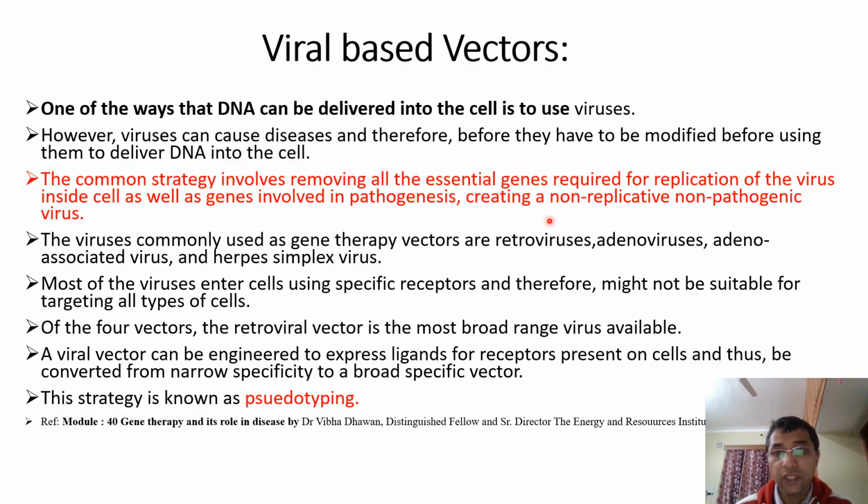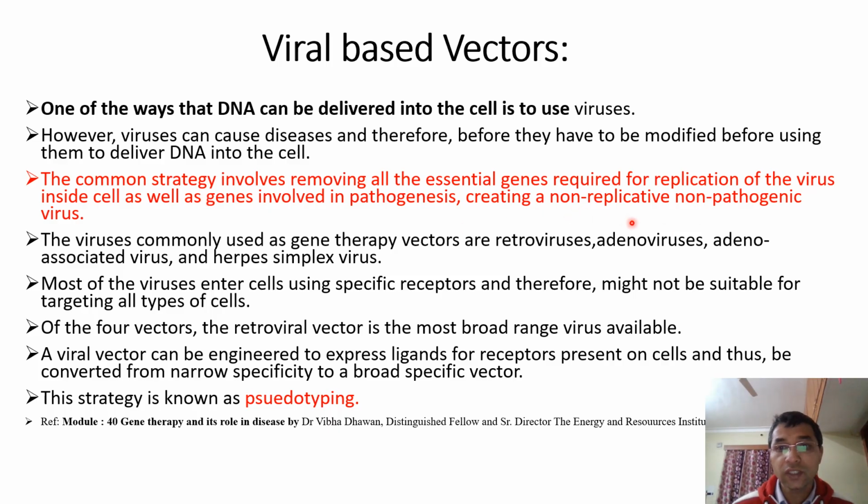So in the laboratory process, at first our job is to remove those essential genes which are responsible for the replication process in viruses, as well as to remove those genes which are responsible for pathogenesis. That means our first job is to modify that virus into a non-replicative, non-pathogenic virus.